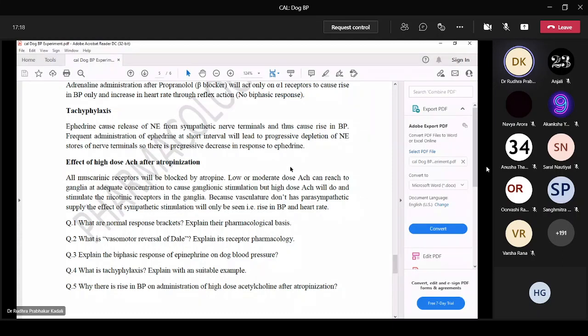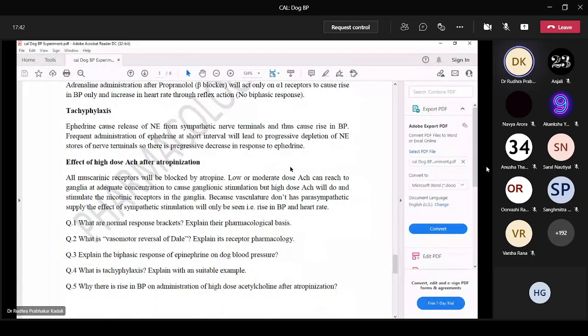So what is the effect seen of a high dose of acetylcholine after atropinization? After atropinization, muscarinic receptors are blocked. So the only receptors on which acetylcholine acts are nicotinic receptors. It acts on NN receptors and causes stimulation of sympathetic ganglia, leading to release of noradrenaline and rise in BP.